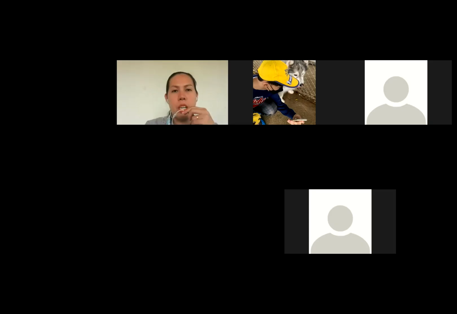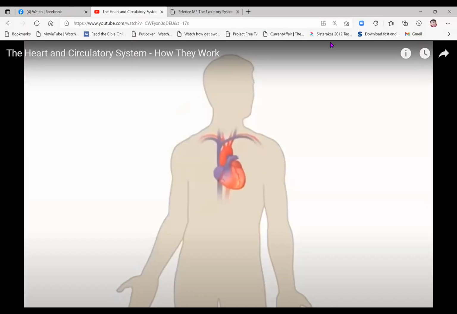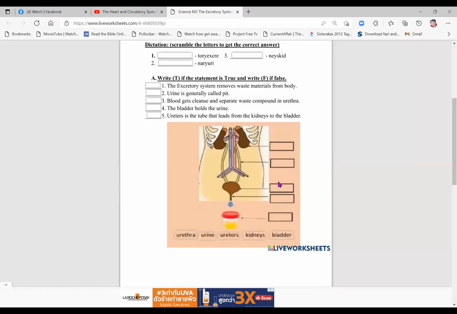So for our exercise for this week, we will do it in the live worksheet. Okay, can you see it?